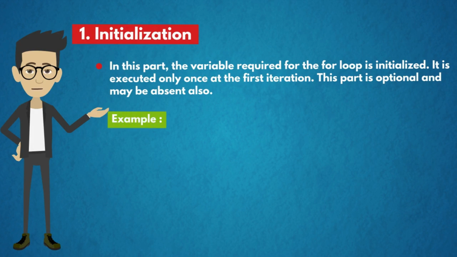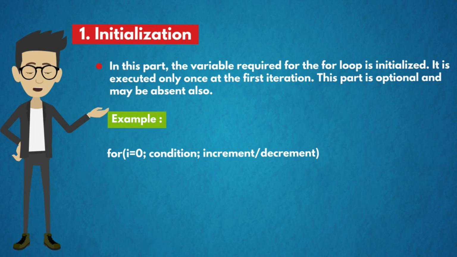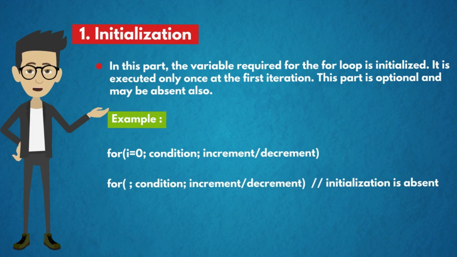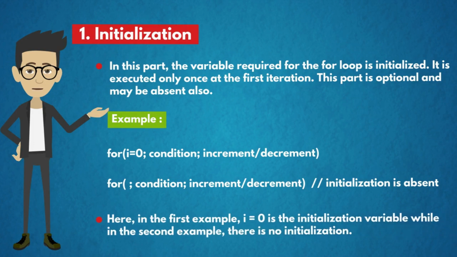For example, for i equal to 0, condition, increment or decrement is the generalized syntax of a for loop. And the next example is where initialization is absent, like we have empty space for initialization, and then the condition and then the increment or decrement. Here i equal to 0 is the initialization variable, while in the second example there is no initialization.